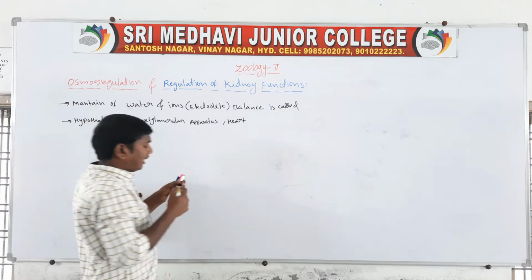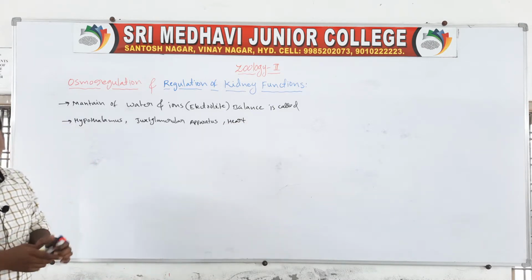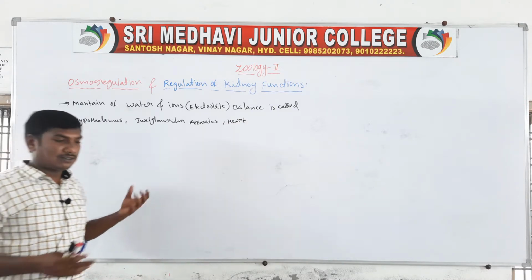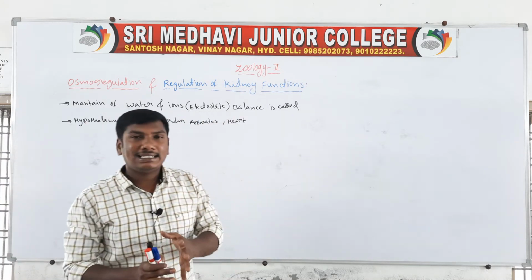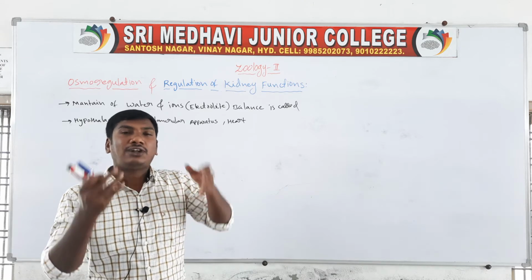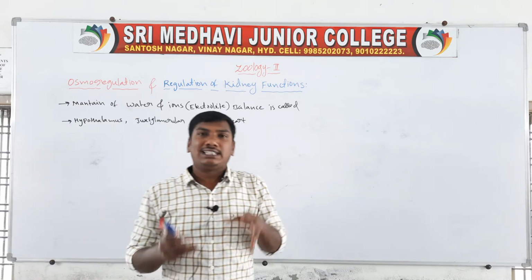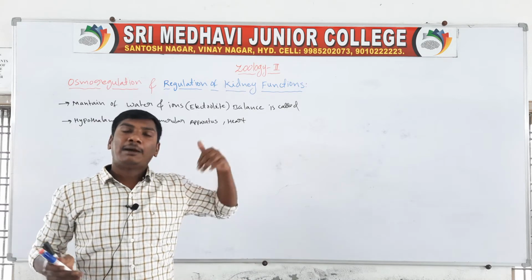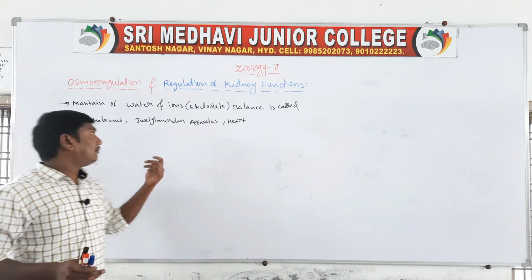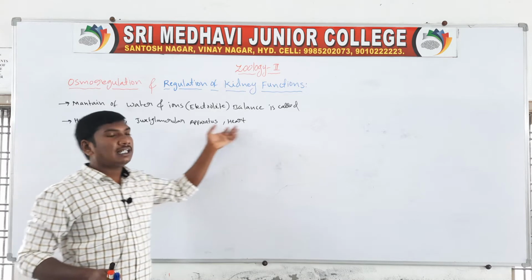So the maintenance of the water and electrolyte balance of the body fluids is called osmoregulation, and this function is maintained by the hypothalamus, juxtaglomerular apparatus and heart.